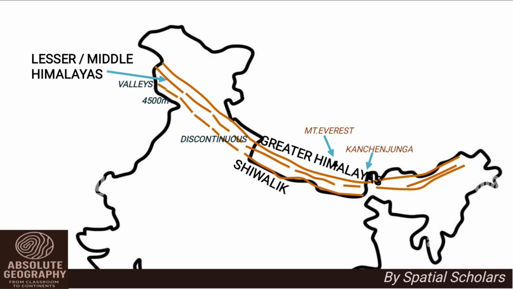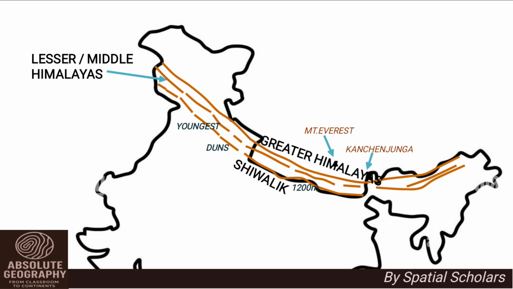These are the youngest ranges and have an average height of about 1000 to 1500 meters. Between the Shivalik and the Himachal ranges, there are flat-floored valleys called duns, such as Dehradun and Kotli Dun.